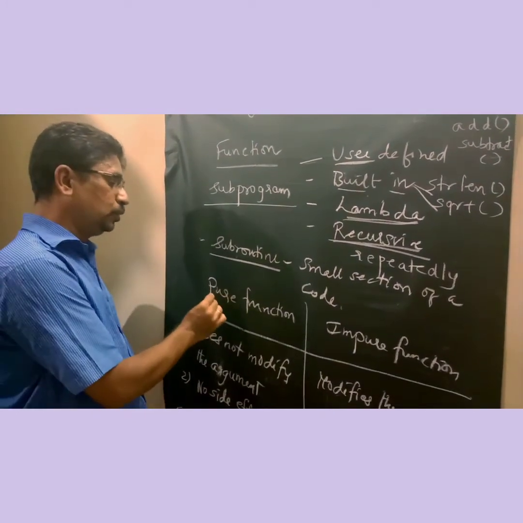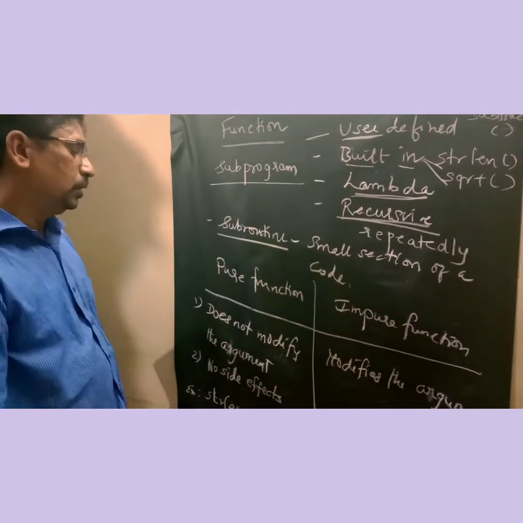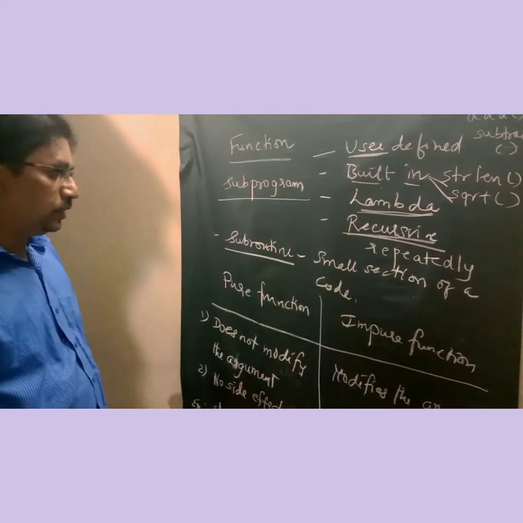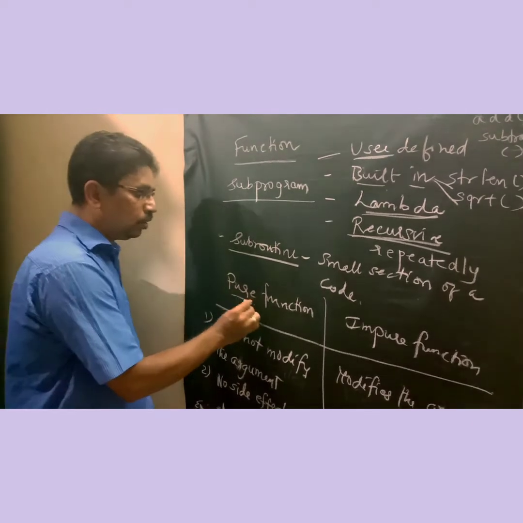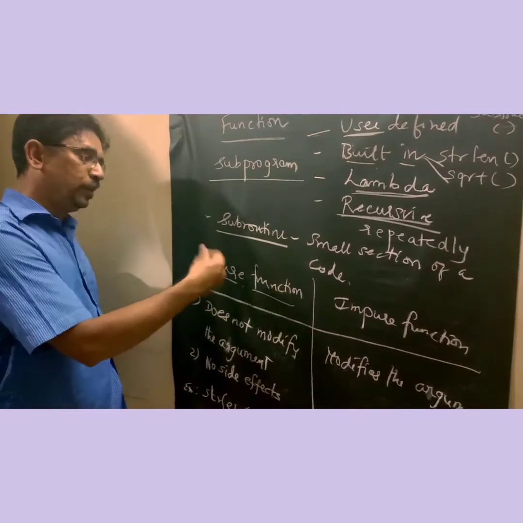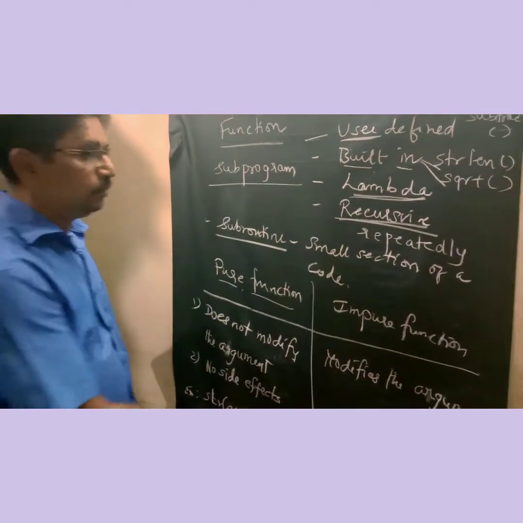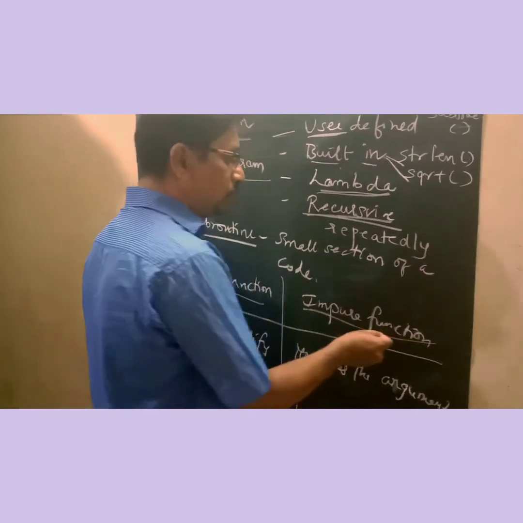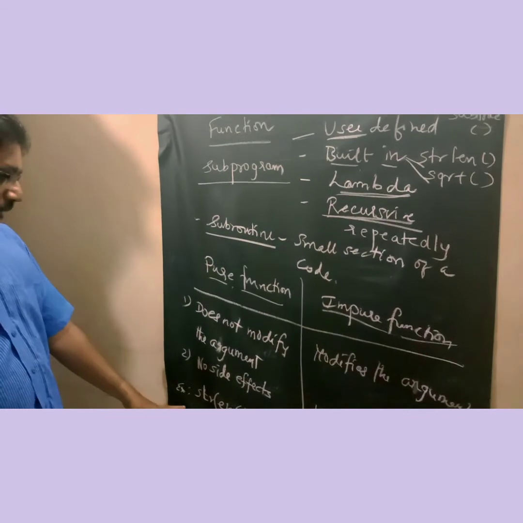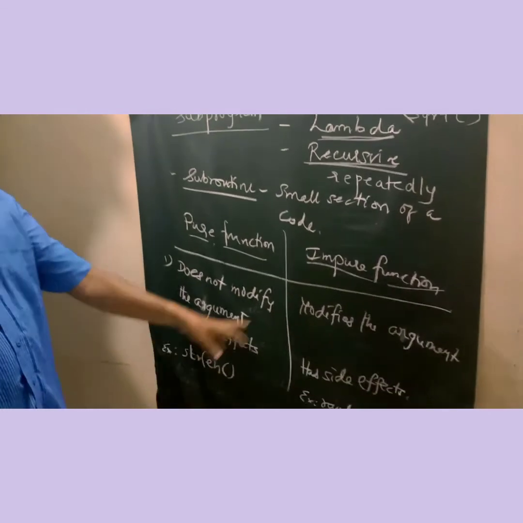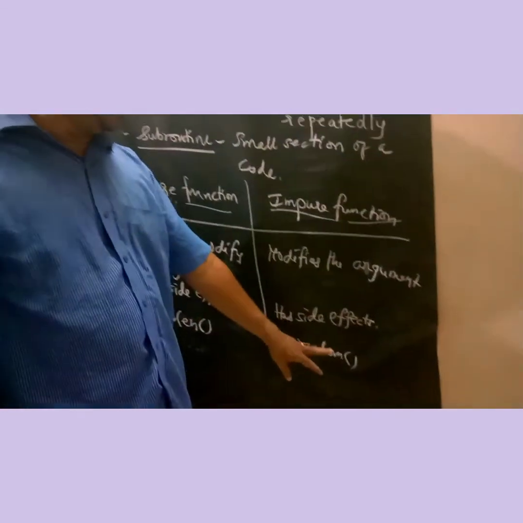What is a pure function and what is an impure function? Pure functions are those functions which do not modify the argument. That means it returns a constant value, however many times it may be executed, whereas an impure function doesn't return a constant value. For example, the string length function is a pure function, and for an impure function the example is the random function.